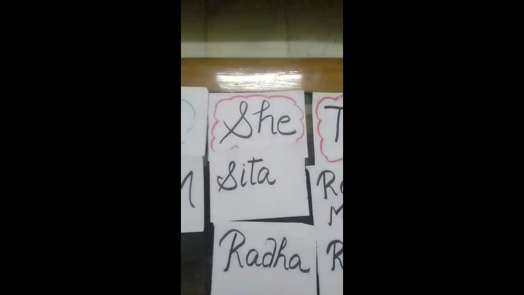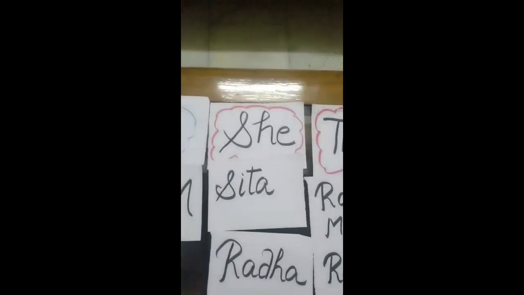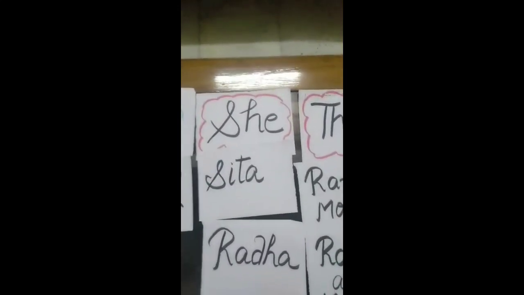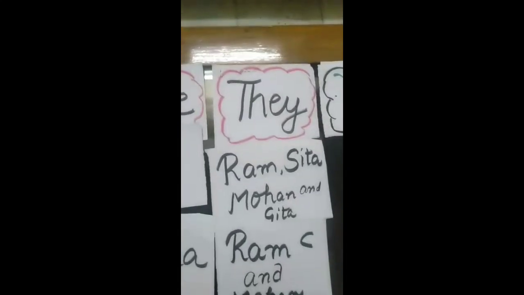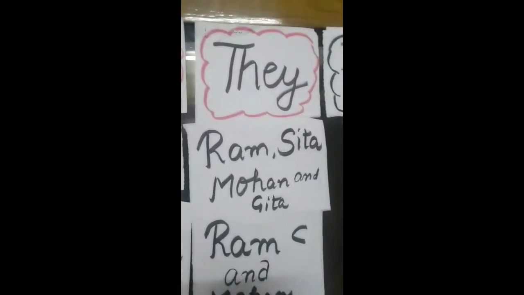The example of he is Tom. The examples of she are Sita and Radha. We are using the word she for Sita and Radha. And they for more than 2 persons, like Ram, Sita, Mohan and Geeta, or Ram and Mohan.